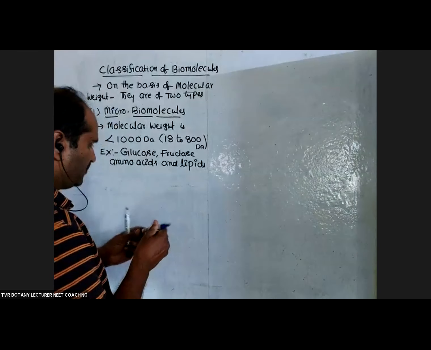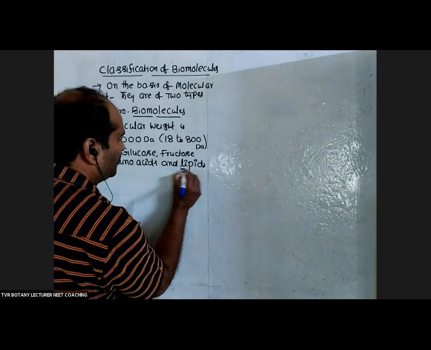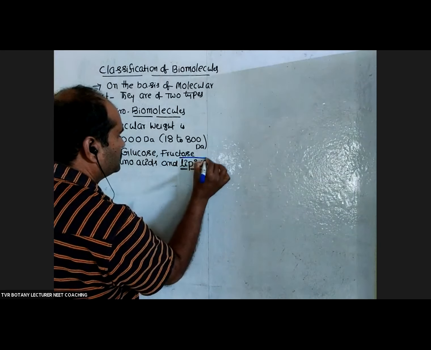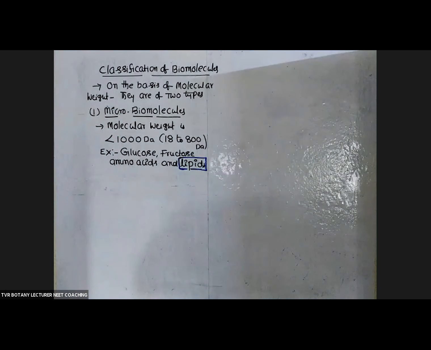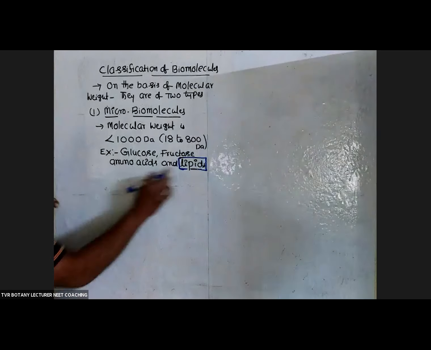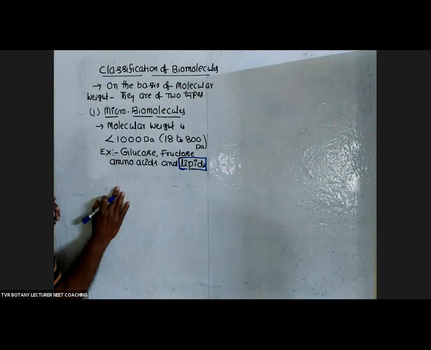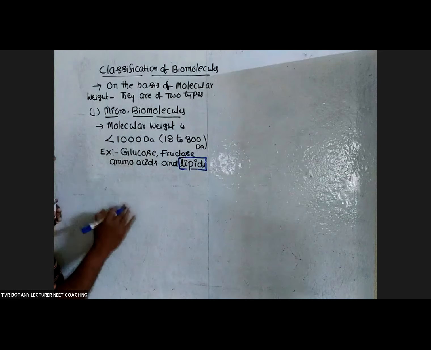Lipid, microbiomolecule or macrobiomolecule? According to molecular weight, lipid should be a microbiomolecule only. It is not strictly a macrobiomolecule. But why is lipid retained along with polysaccharides, DNA, RNA, and proteins, even though it has less molecular weight? That we have to discuss.